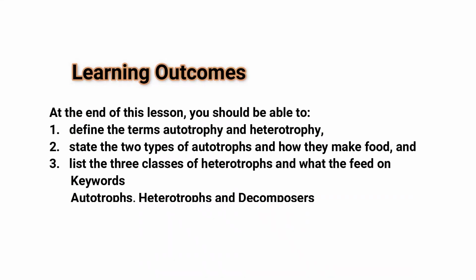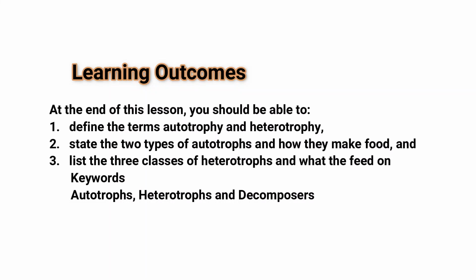At the end of this lesson, you should be able to define the terms heterotrophy and autotrophy, state the two types of autotrophs and how they make food, and list the three classes of heterotrophs and what they feed on. The keywords are autotrophs, heterotrophs, and decomposers.